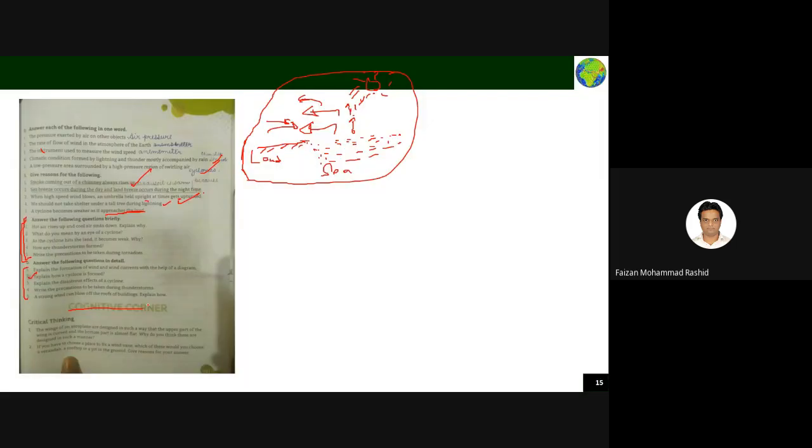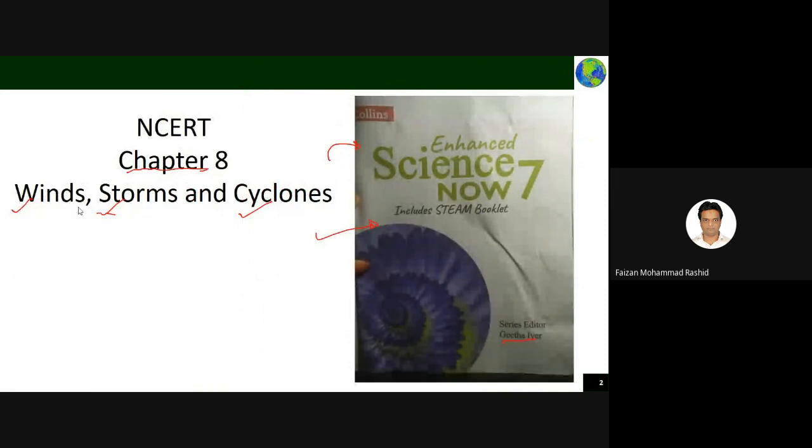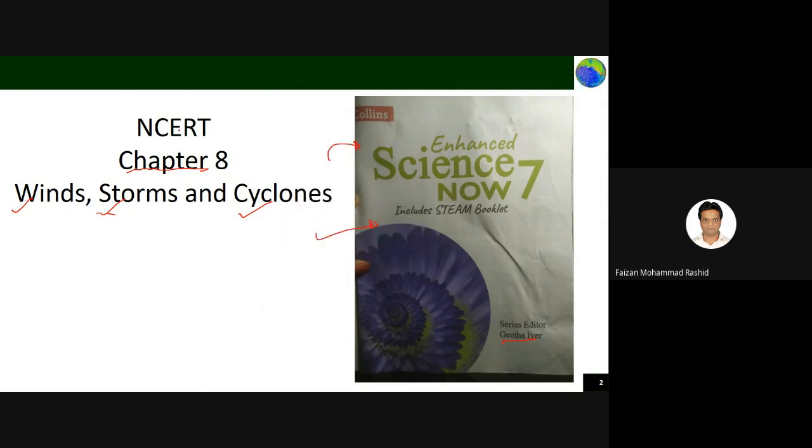So with this, the chapter is closed. This chapter is named Wind, Storm and Cyclone, chapter number 8 in your NCERT book. But we have taken this book in hand for science to deal with this, because things are explained in a detailed manner here. So we have taken this book for our reference. It is good that we finished this chapter, and it is for class 7th.